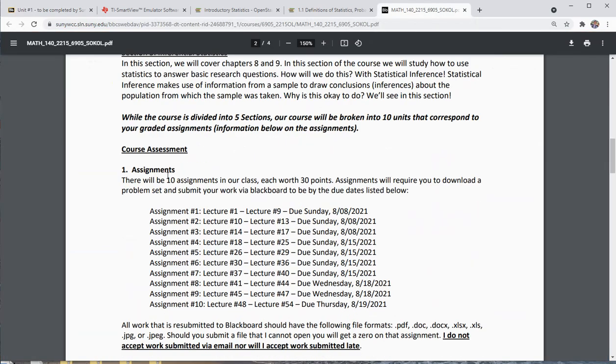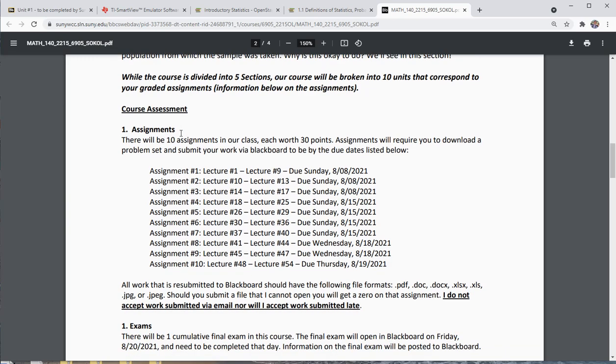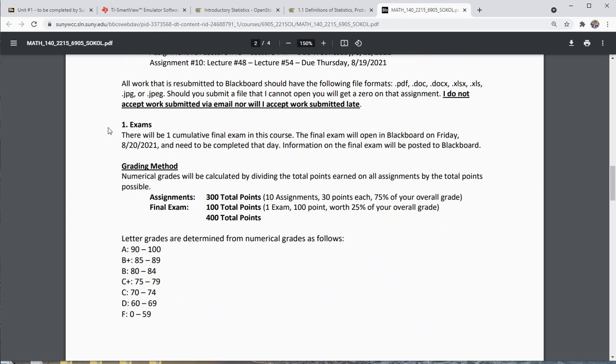What I want to spend some time on is talking about how this course is going to be assessed and how you're going to turn in assignments. Our course is made up of 2 grading components. There's assignments, a little bit of a typo, and the second unit here is exams.